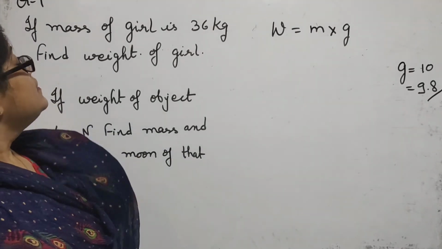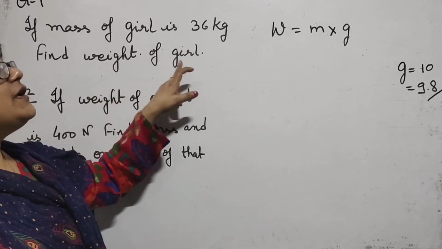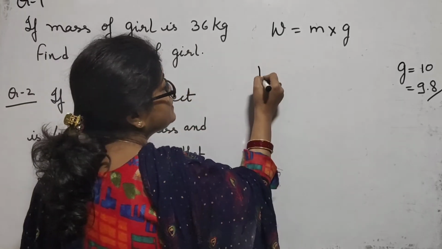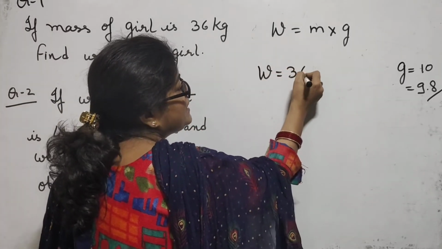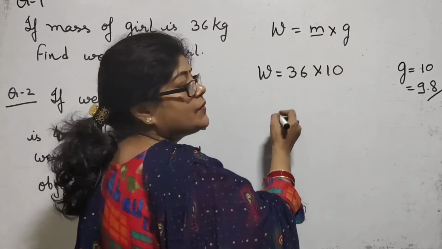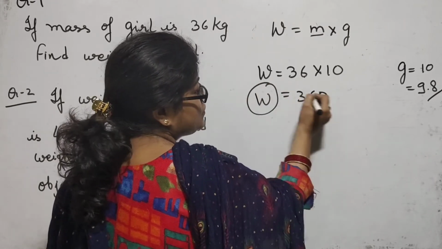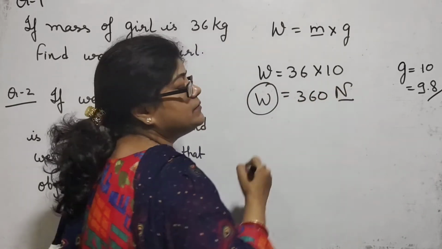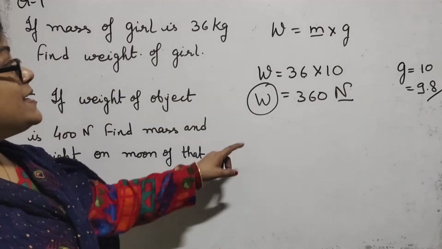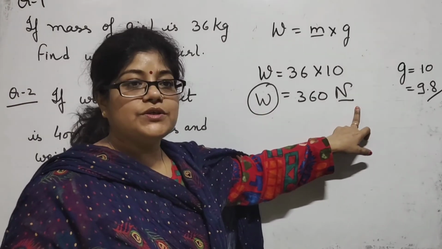Now, it is given that the mass of the girl is 36 kg and you have to find the weight of the girl. So simply we substitute both the values. In place of mass we write 36 and for gravity we write 10, and we get 360. So this is the weight, and we write the unit as Newton, because the SI unit of mass is kg and the SI unit of weight is Newton.